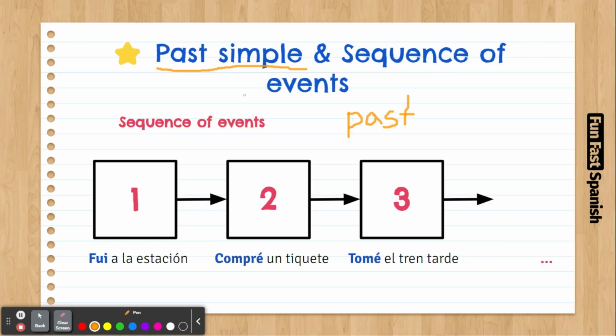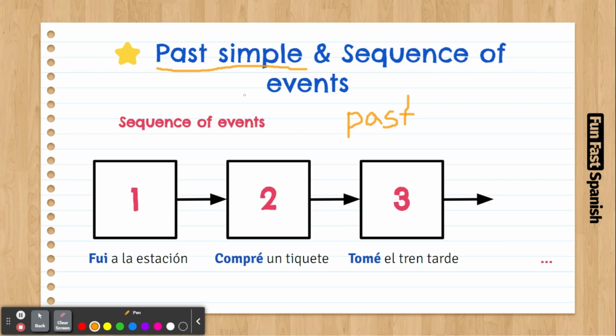When somebody asks us, "What did you do yesterday?" we say: yo fui al trabajo, yo comí esto, yo estuve con mi amigo, después yo estudié español y después cociné algo.